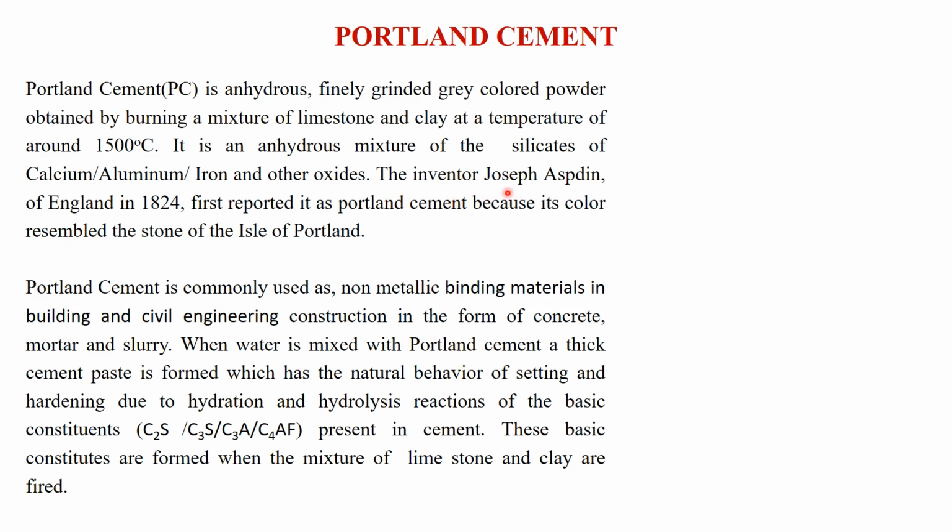The inventor Joseph Aspdin of England in 1824 first reported it as Portland cement because its color resembled the stone of the island of Portland. Portland cement is commonly used as a non-metallic binding material in building and civil engineering construction in the form of concrete, mortar and slurry.